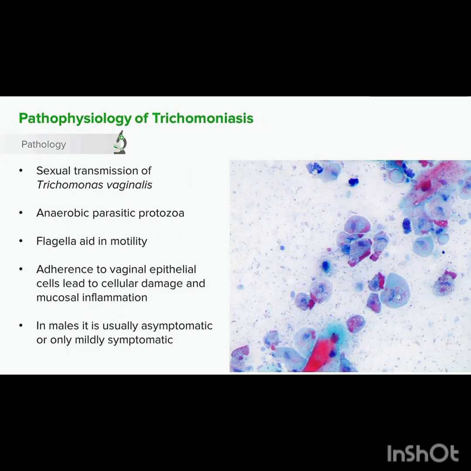There is also a sexually transmitted vaginitis, which is caused by Trichomonas. Trichomonas is an anaerobic parasitic protozoan. It has a flagella, which aids in its motility. It can adhere to the vaginal epithelial cells, which can lead to cellular damage and mucosal inflammation. In males, it's usually asymptomatic or only mildly symptomatic.